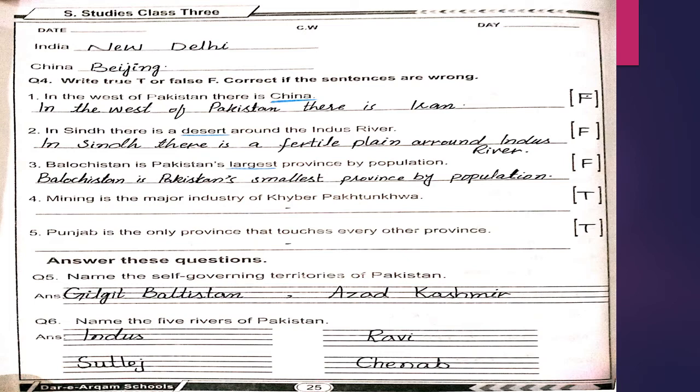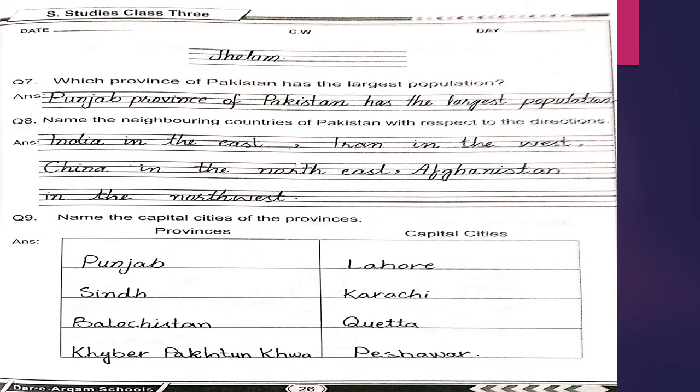Next is question number 6. Name the 5 rivers of Pakistan, and the answer is Indus, Ravi, Chenab, Satluj. Fifth river of Pakistan is Jhelum. Okay, next is page number 26. There is question number 7. Which province of Pakistan has the largest population? The province with largest population. Answer is, Punjab province of Pakistan has the largest population.